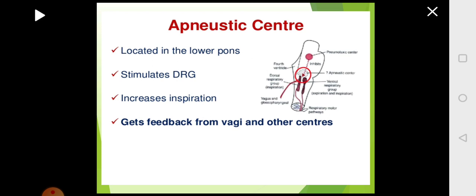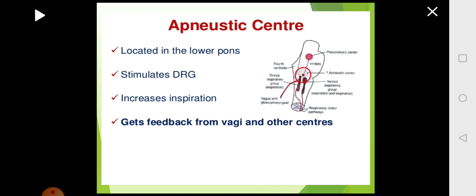The apneustic center is present in the pons region, located in the lower part of the pons. What will it do? This is a regulatory center. This will stimulate the dorsal respiratory group. So whenever there is a change in the respiratory pattern, if you have to increase the rate of respiration, it is the apneustic center which will send signals to the dorsal respiratory group to increase the rate of respiration, and hence the inspiration will go up. It will also get feedback from the vagus nerve and other centers of the body.